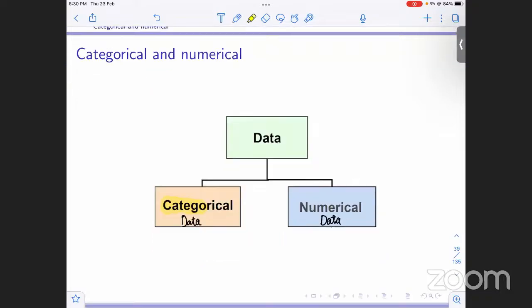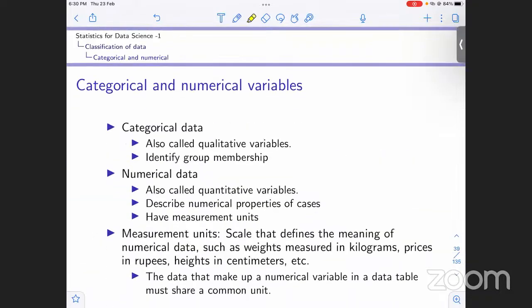Now going towards categorical data. This categorical data we also call qualitative, because it does not represent any quantity. It just gives us the idea of membership, what category one belongs to. It gives us the idea of group membership. That is for categorical data.